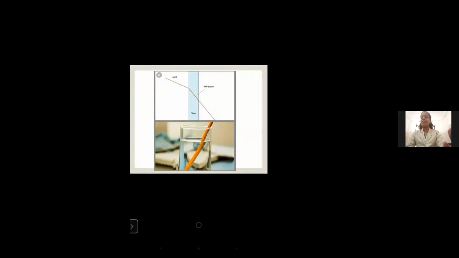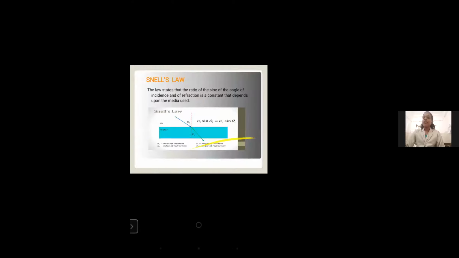It is due to the bending of light. We can see clearly in the upper portion of the slide that the light rays are bending. So it is simply termed the refraction of light. Now we can move on to Snell's law. It can be seen on the screen that the law states that the ratio of the sine of the angles of incidence and of refraction is a constant that depends upon the media used.